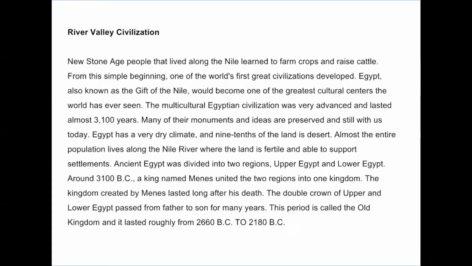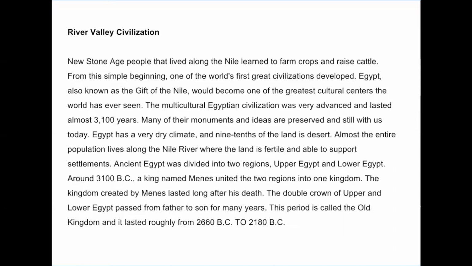Egypt has a very dry climate and 9/10 of the land is desert. Almost the entire population lives along the Nile River, where the land is fertile and able to support settlements. Ancient Egypt was divided into two regions, Upper Egypt and Lower Egypt. Around 3100 BC, a king named Menes united the two regions into one kingdom. The kingdom created by Menes lasted long after his death.